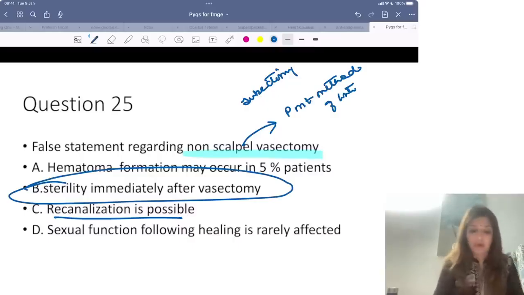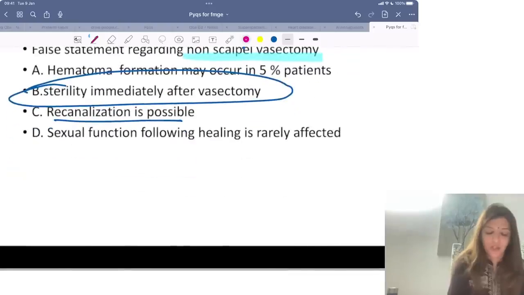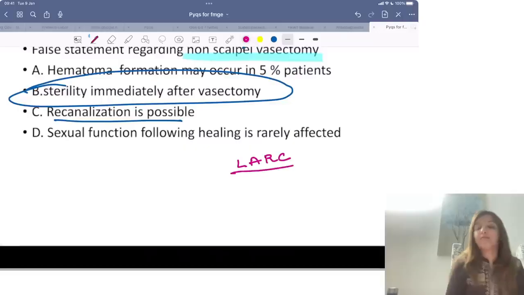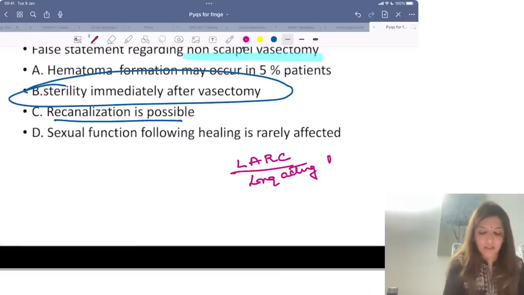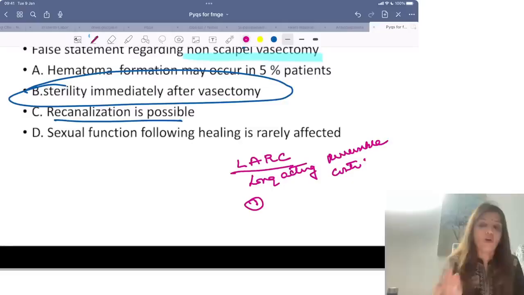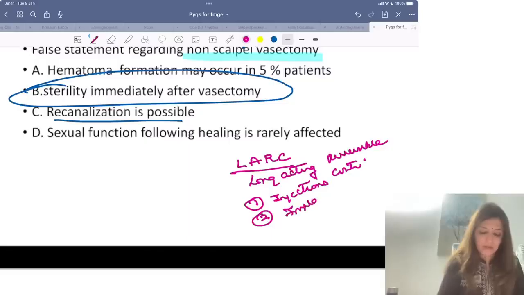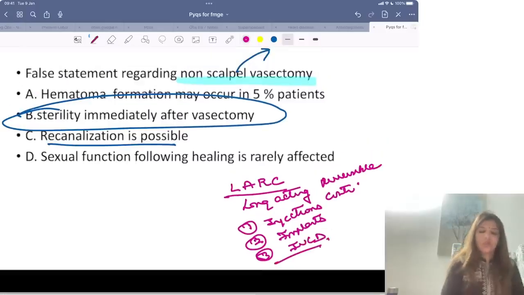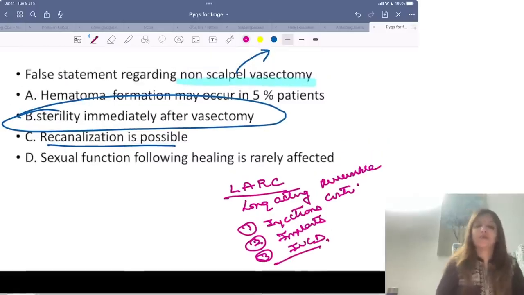Never say they are reversible methods. Another very important question is, what are LARC methods? LARC methods are long acting reversible methods. So what are long acting reversible contraceptives? In long acting reversible contraceptives, only 3 contraceptives come: injections, implants, and IUCD, right? So these are long acting reversible methods, LARC methods.